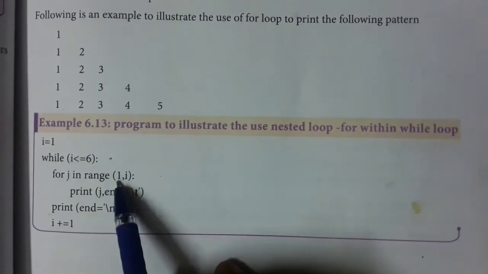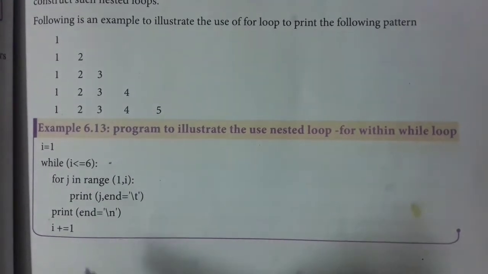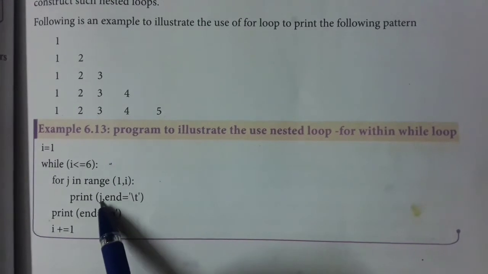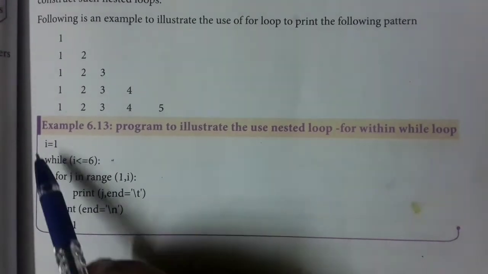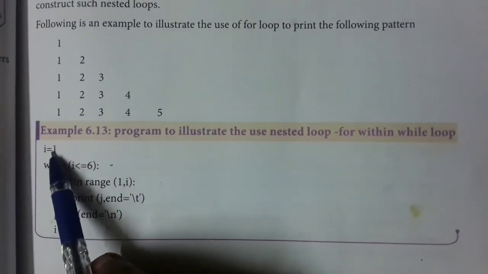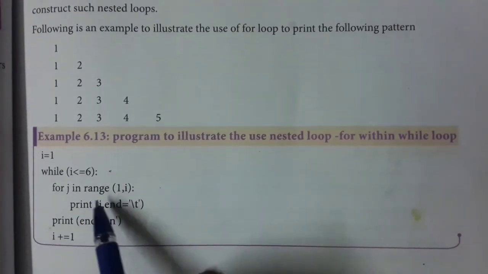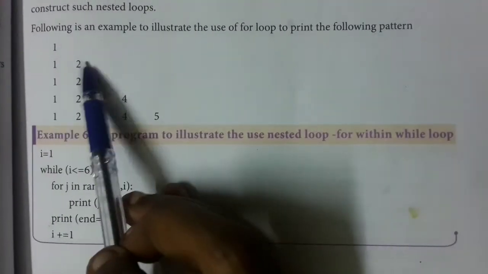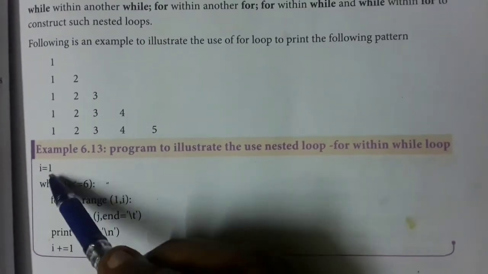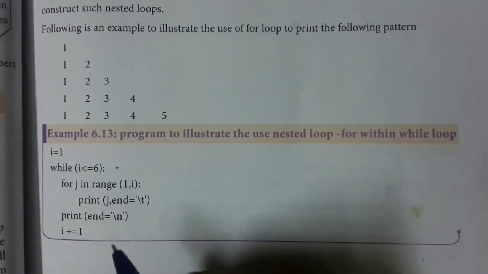j in range, starting value 1 to i. The same condition will be taken. If the condition is satisfied, the j value has to be printed one time. Again there will be an increment, both the values will be increased. i will become 2, j will also become 2. Again, if the condition is satisfied, 1 2 has to be printed, that is 2 values have to be printed. Then if it becomes 3, 3 values have to be printed. In this way we have to do this program.